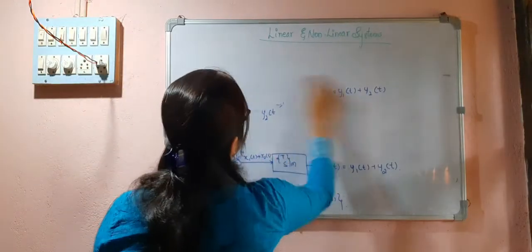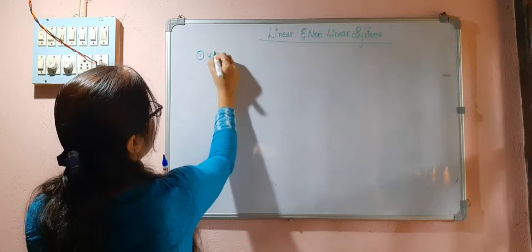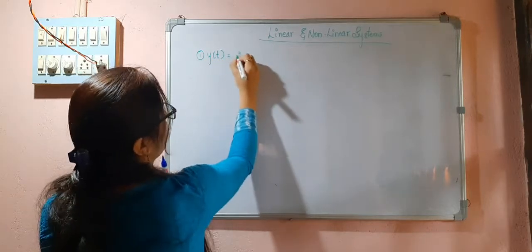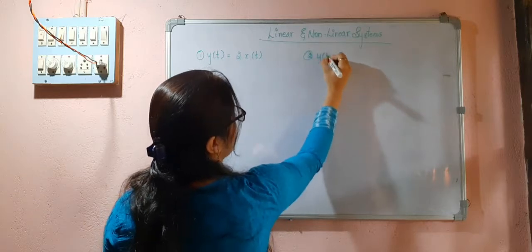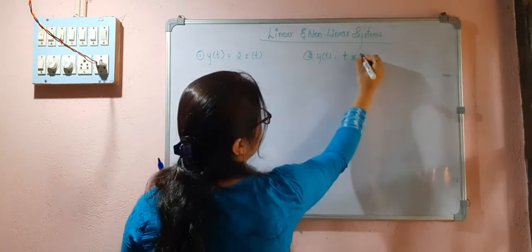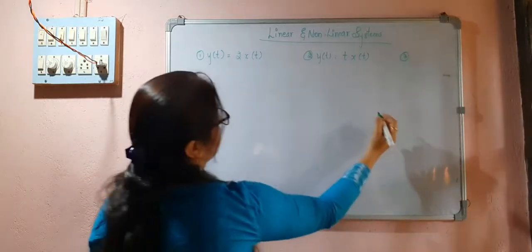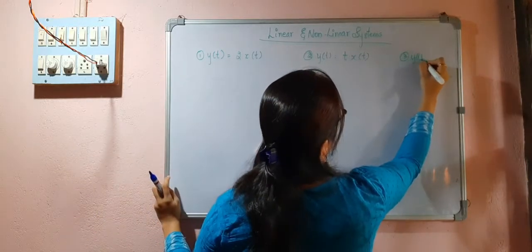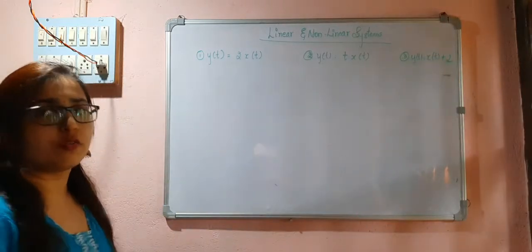Okay, so let us take some examples now. y(t) equal to 2x(t). y(t) equal to t x(t). And the third one, let me take this as x(t) plus 2.